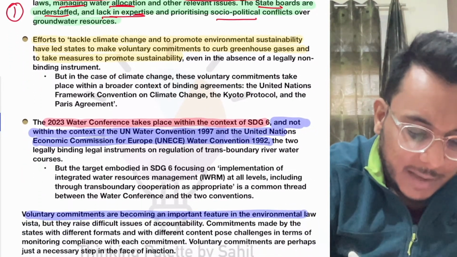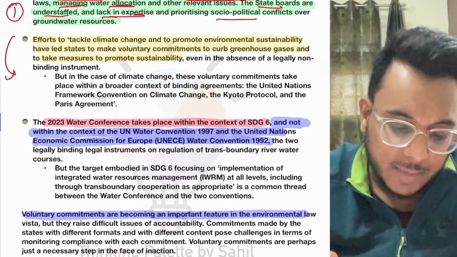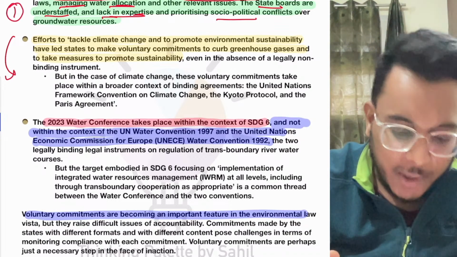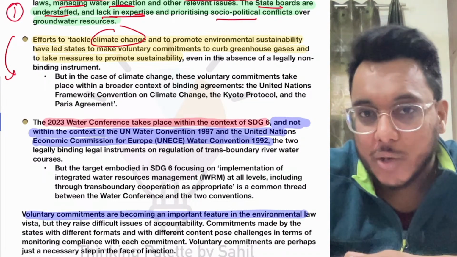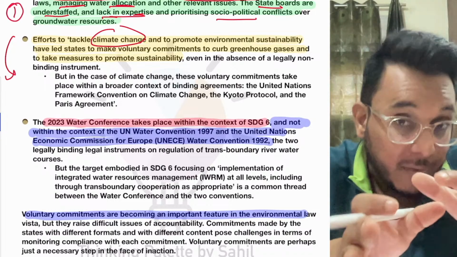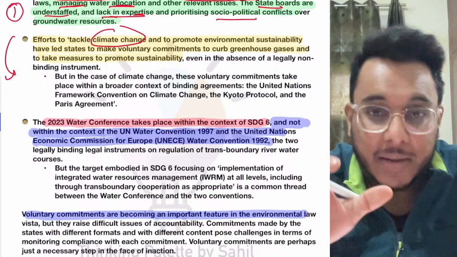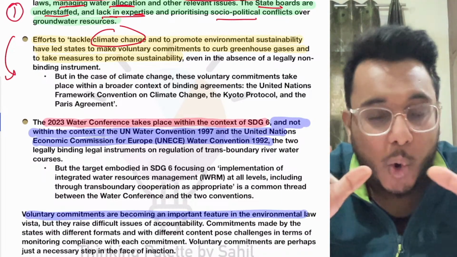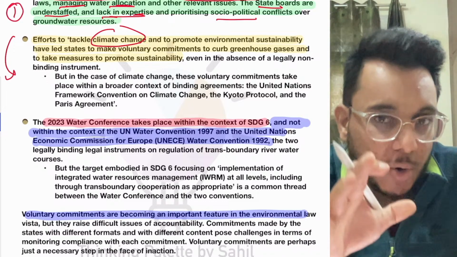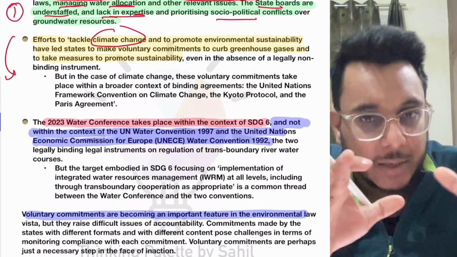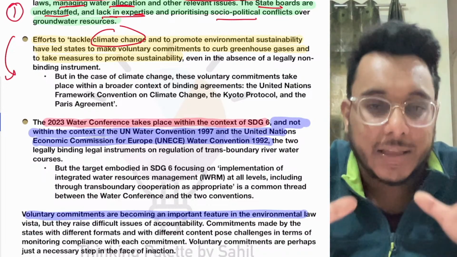Now guys, understand there is also one very important issue that has been raised here. The article is talking about how we are taking targets to conserve water, yes, but we have also taken targets to conserve climate. Now when we take climate targets, they are also often voluntary. For example, INDC, intended nationally determined contribution. These are the targets that were taken by the countries in 2015 in Paris. India has also taken the INDCs.